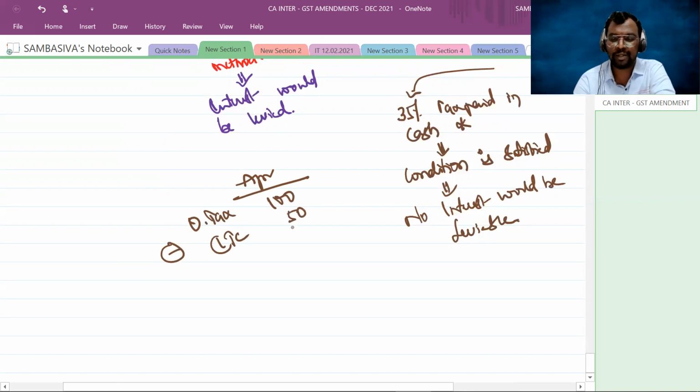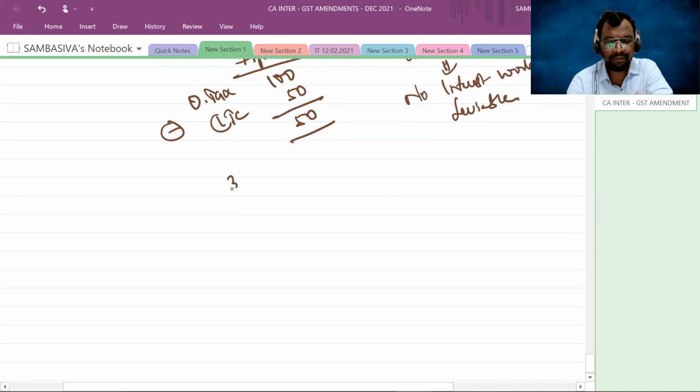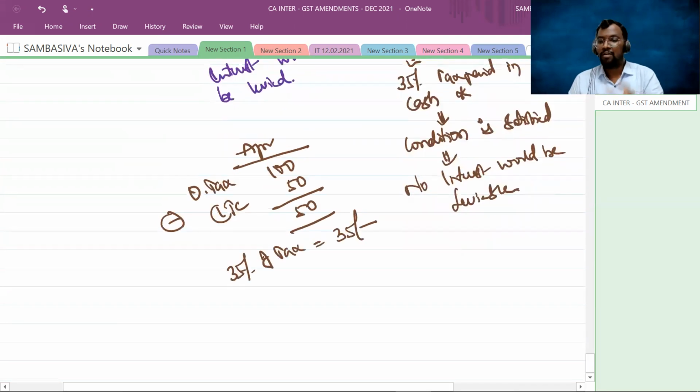You have 50 rupees input tax credit balance, and the tax liability you have to discharge through e-cash ledger is 50 rupees. But 35% of tax paid in cash during the preceding quarter comes to 35 rupees. Now, for the month of April, if you pay this 35 rupees by using e-cash ledger, enough. No interest is levied on you.